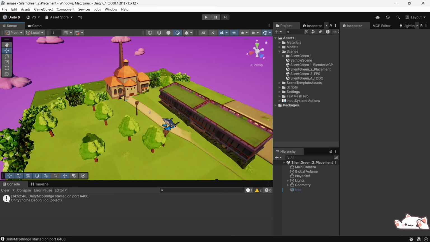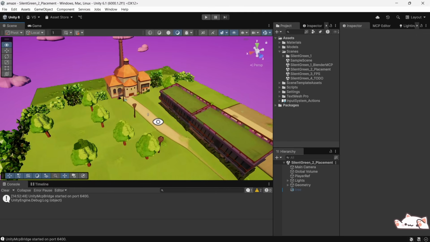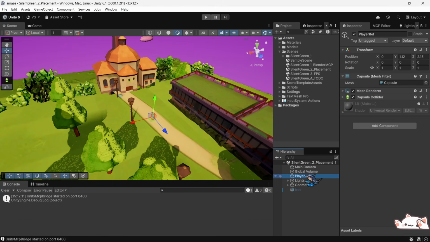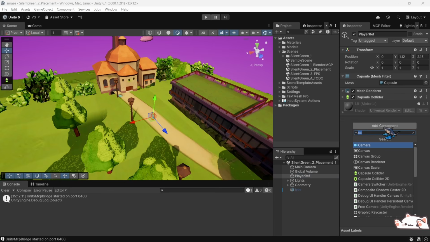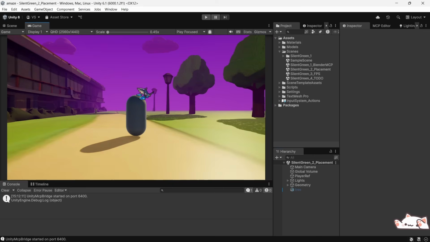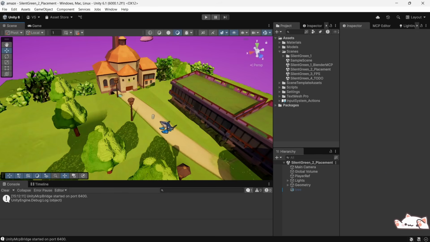So the next thing we need to do is create mechanics. Traditionally, when you want to make a first-person game in a scene like this, you use a game object, let's say player, and then you add a component called first-person controller. It controls our player when we press keys on a keyboard or a gamepad, so the player can run through the landscape. But now we don't have to write any code. We can use Unity MCP to write this code for us.